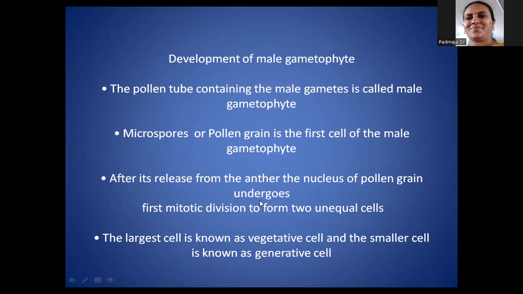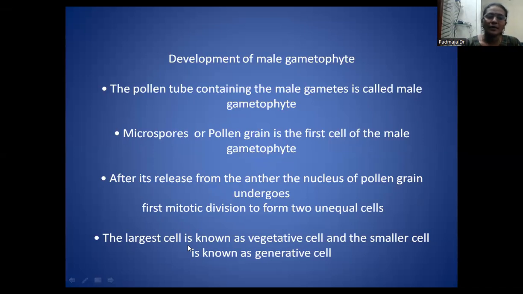They may also ask this type of question. If the entry of the pollen tube is through the micropyle of the ovule, that condition is called porogamy. If the pollen tube entry is towards the integuments of the ovule, it is considered mesogamy. If the pollen tube entry is towards the chalaza, that is called chalazogamy. Whatever the entry of the pollen tube may be, its main function is to release the male gametes into the embryo sac.